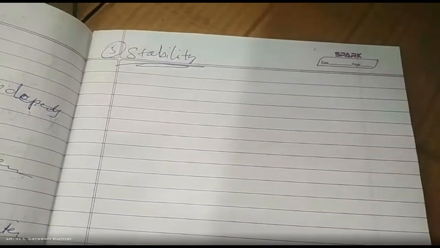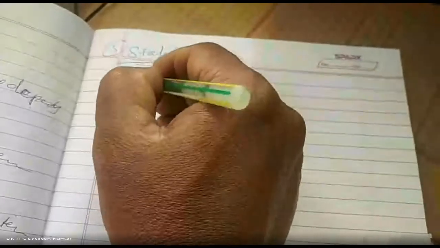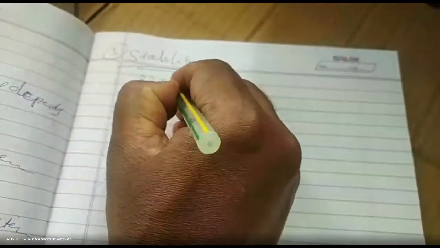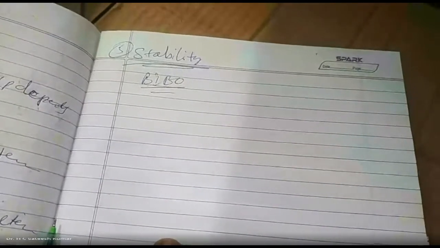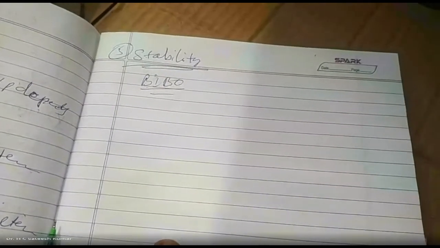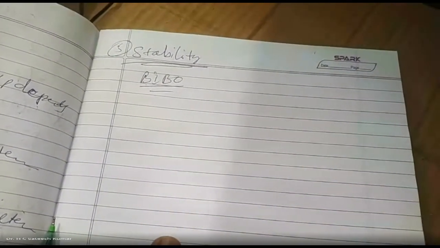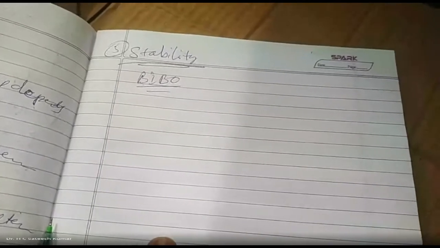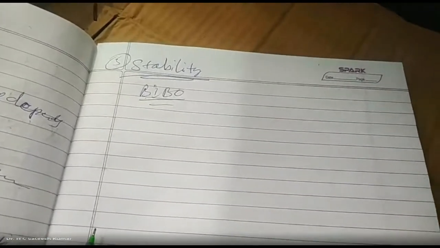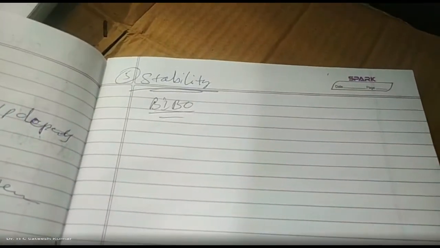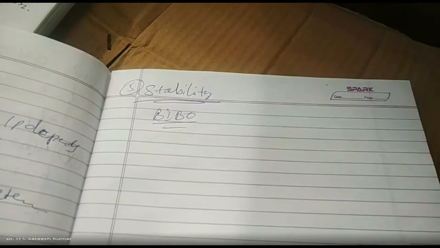A system is said to be stable if, for a bounded input, it produces a bounded output. Such kinds of systems we call stable systems.